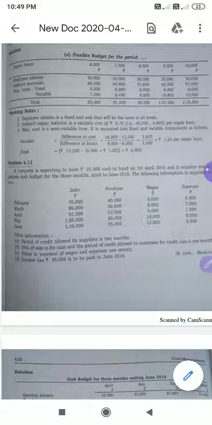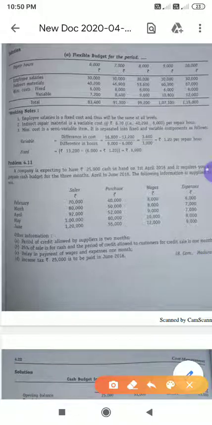A company is expecting to have 25,000 cash on 1st April 2016, and it requires you to prepare a cash budget for the 3 months, that is April, May, June 2016. The following information is supplied to you.